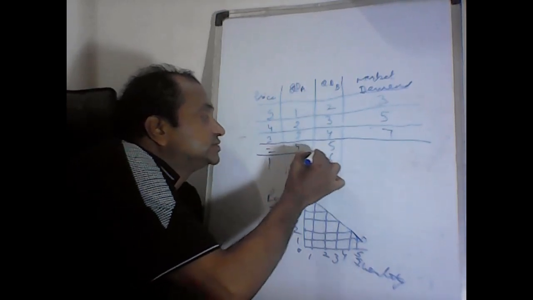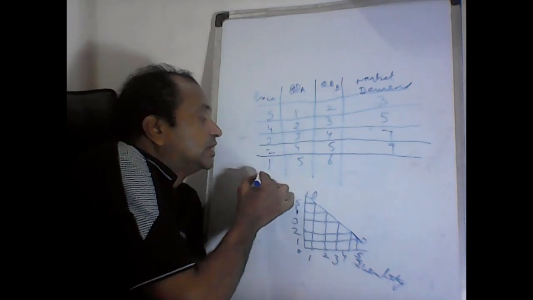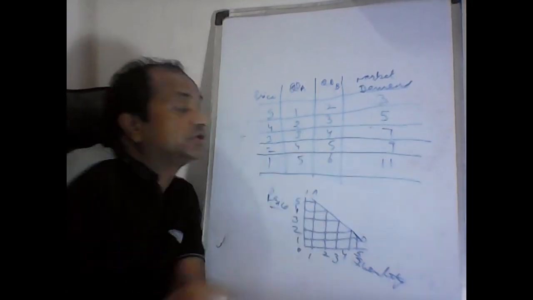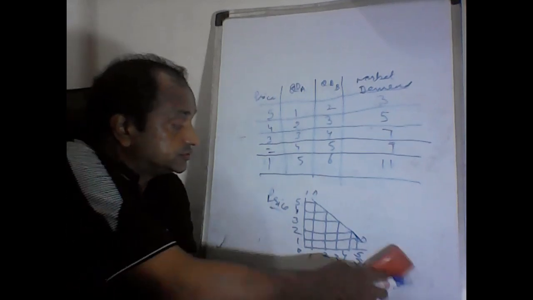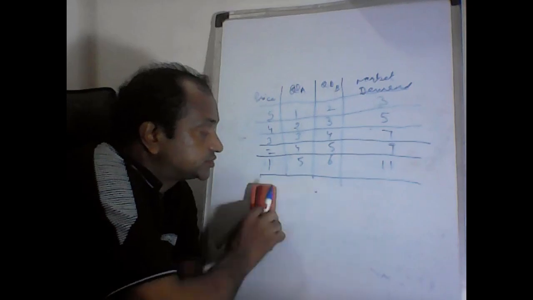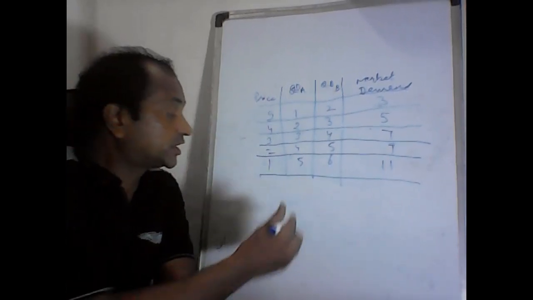When the price is 2 rupees, quantity demanded is 9. When the price is 1 rupee only, the quantity demanded becomes 11. So, market demand schedule is a combination of different demands generated by different customers and their sum total becomes a market demand.